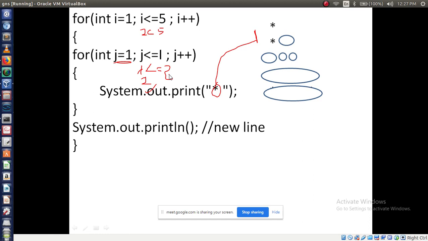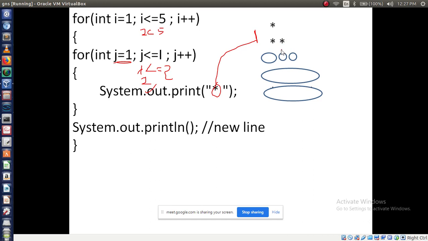True. Now print the 1 star again. So print the star in which position? Second column, second row. This is second row and this one is second column. So here star will print. So two stars are printed. Right.